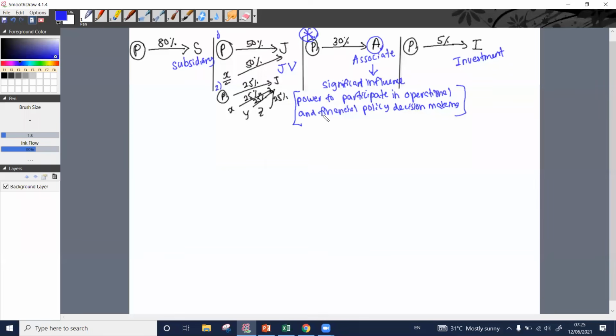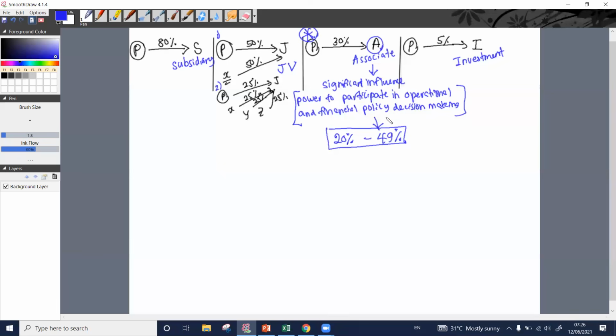Normally, if we have acquired a percentage between 20% to 49%, right? If we have acquired equity shares of another company in that range, then we have the power to participate in operational and financial policy decision making.